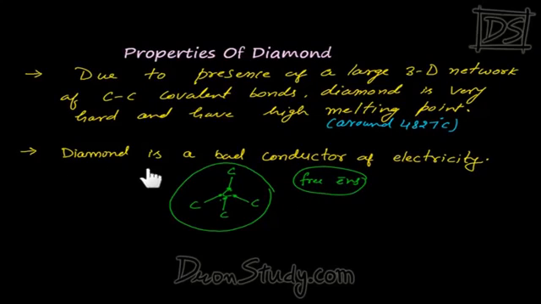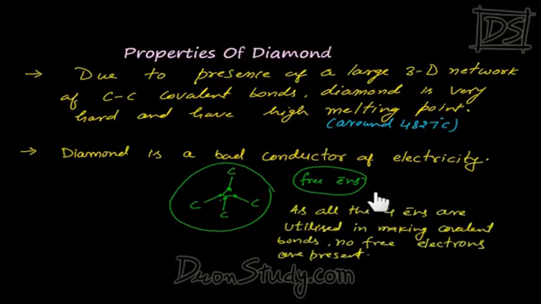That's why diamond is a bad conductor of electricity. So we can simply explain that the 4 electrons have come in use of bonding. Therefore, there are no free electrons. So if there are no free electrons, then diamond cannot conduct electricity. Right. It is a bad conductor of electricity.